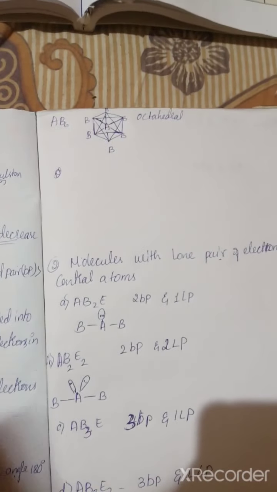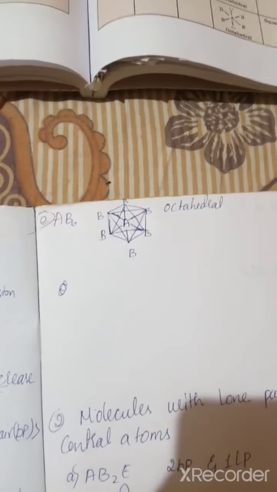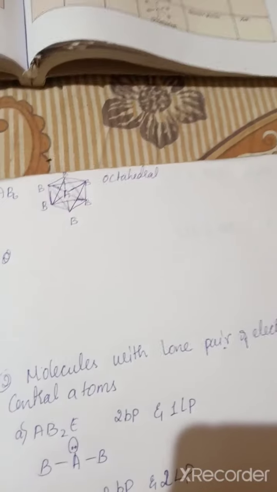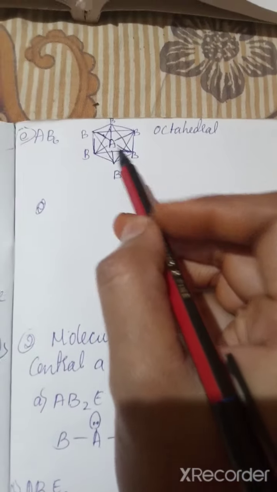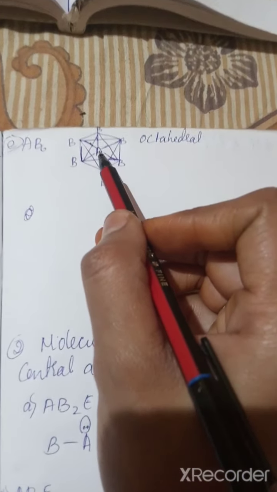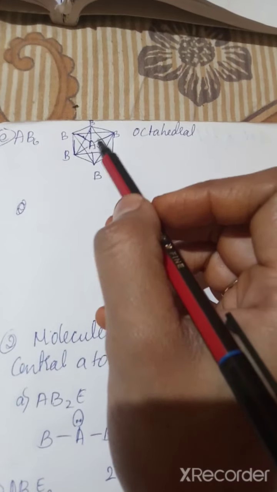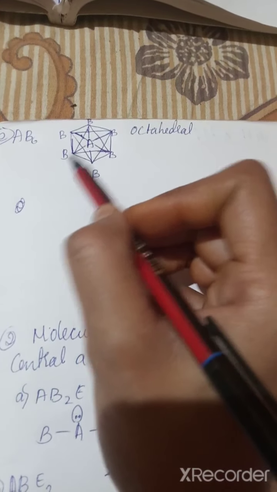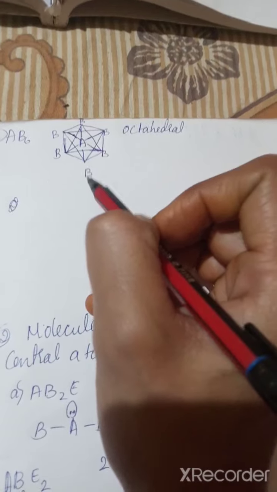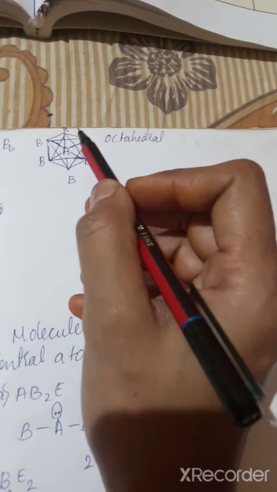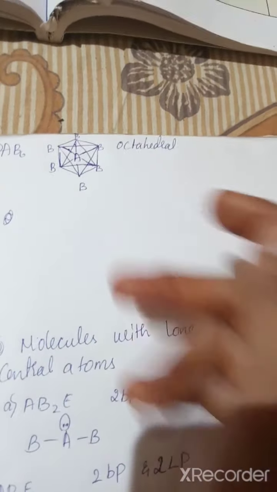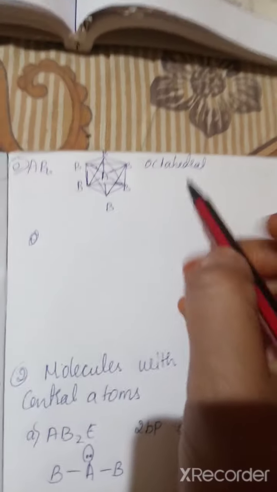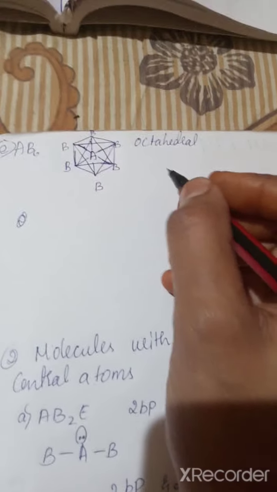AB6, which have the octahedral structure. And here you can see how I wrote the octahedral structure. With both the sides I wrote B, and both the poles I wrote B. Okay, I just joined the structure, that is how the octahedral structure we can see.